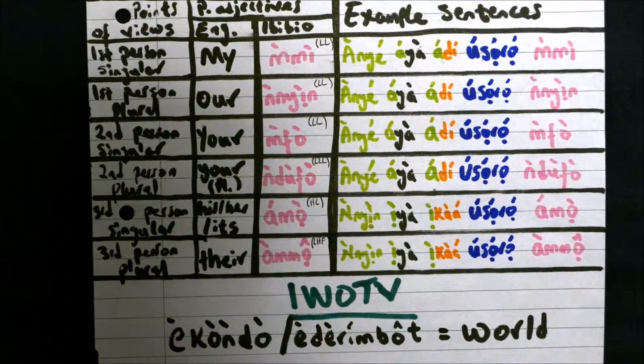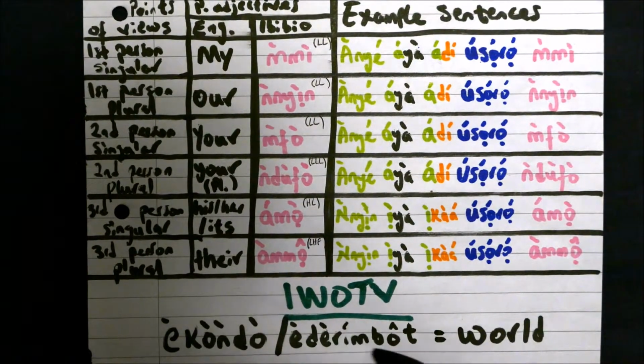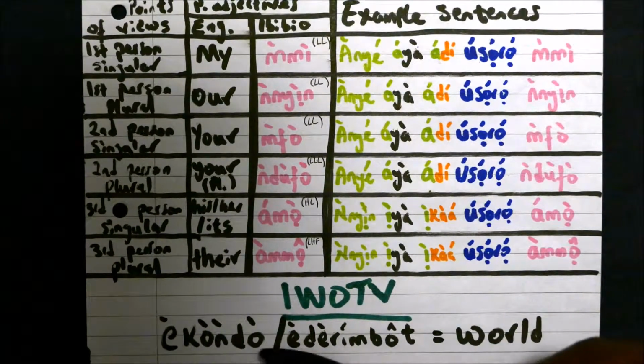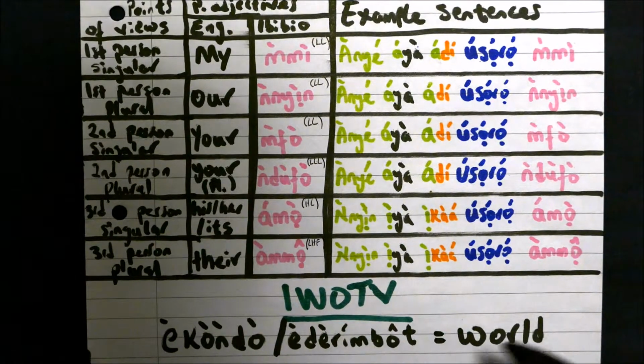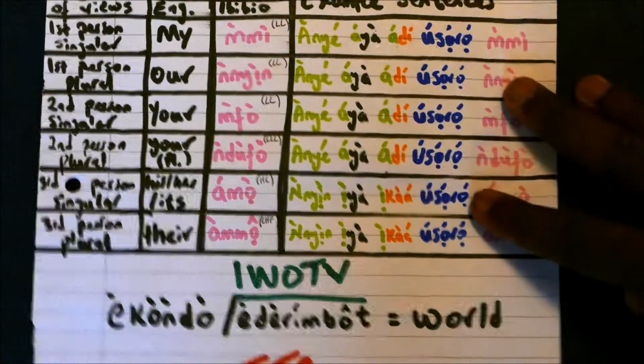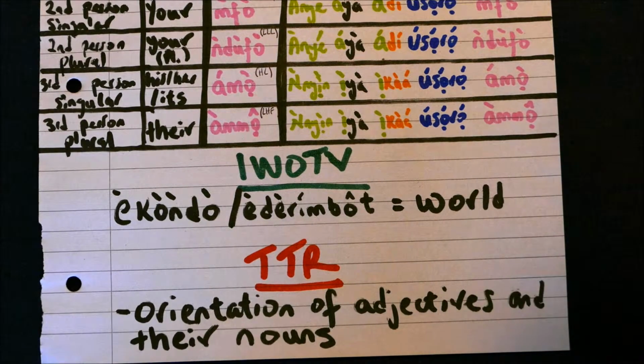The interesting words of this video are ekondo and ederimbot. They basically mean the world or the earth. Things to remember from this episode are the orientation of adjectives and their nouns, and the fact that this is different for different types of adjectives. There are more types of adjectives, and I'll cover this in videos to come.